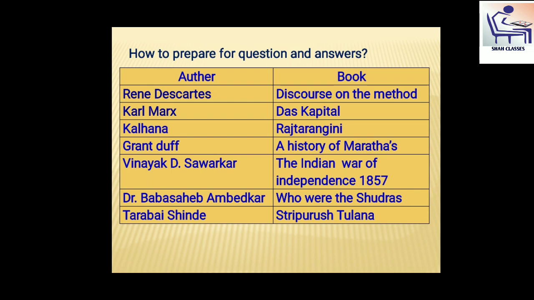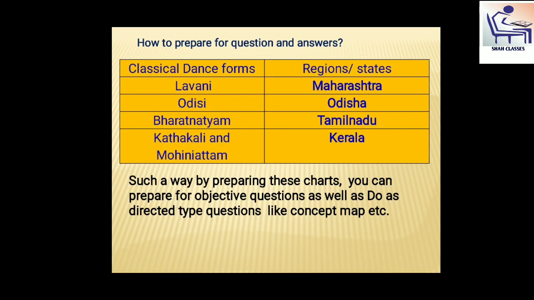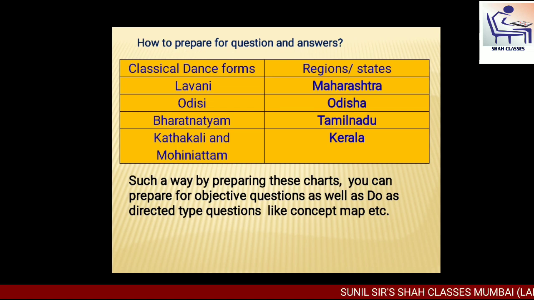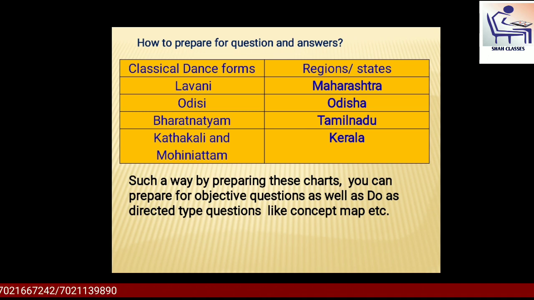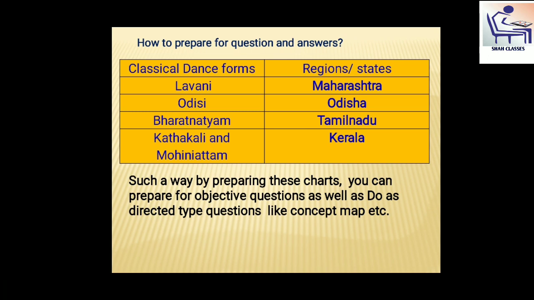Here is also another table. Classical dance forms and regions and states. See, Lavani is the dance form of Maharashtra. Odissi is for Odisha. Bharatanatyam in Tamil Nadu and Kathakali and Mohiniyattam in Kerala. In such a way, by preparing these charts, you can prepare for objective questions as well as do-as-directed type questions like concept maps, etc.